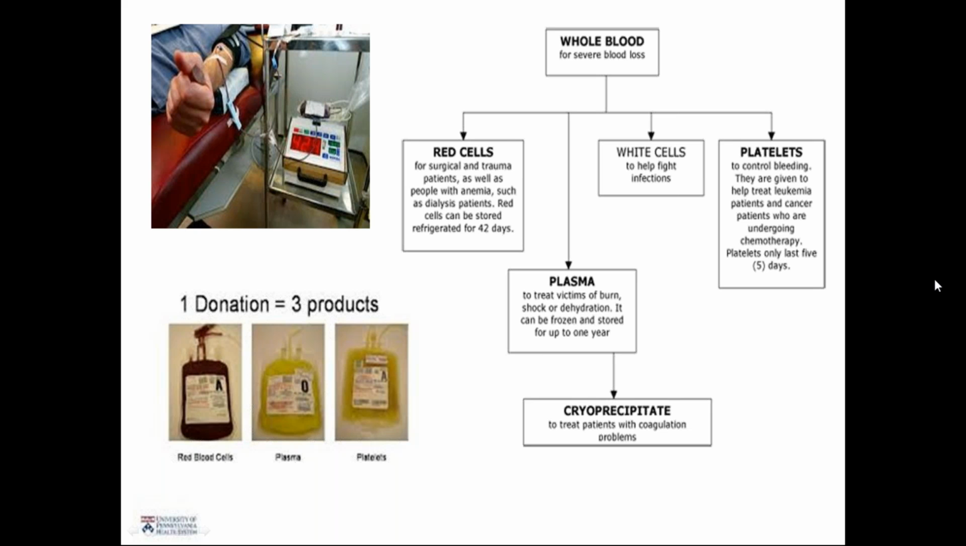So when do we give white blood cells? To help fight infection. And platelets are given to control bleeding. They are given to help treat leukemia patients and cancer patients who are undergoing chemotherapy. Platelets only last for 5 days.